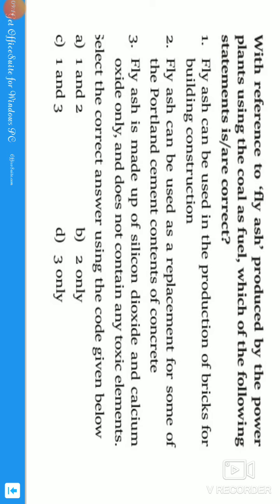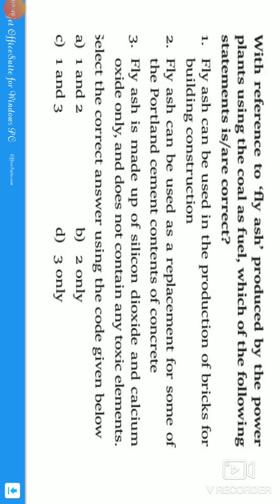And it does not contain any toxic elements? No, guys, as it is burning the coal. So what are the toxic elements? If you burn the coal, we have carbon dioxide as a basic toxic element that will be released by burning the coal. Carbon dioxide and carbon monoxide will be released. So simple, guys, don't get confused with the options. When we burn the coal, obviously it is going to release carbon dioxide. So the third statement is not correct, guys.